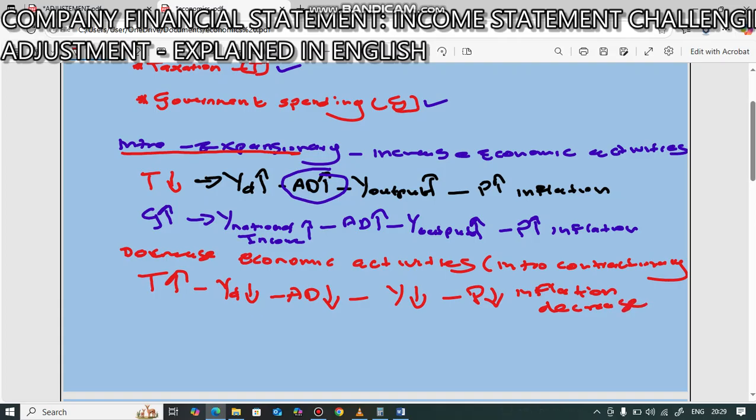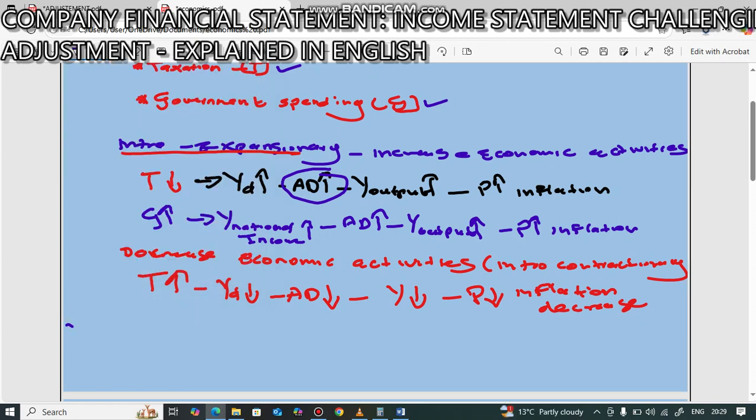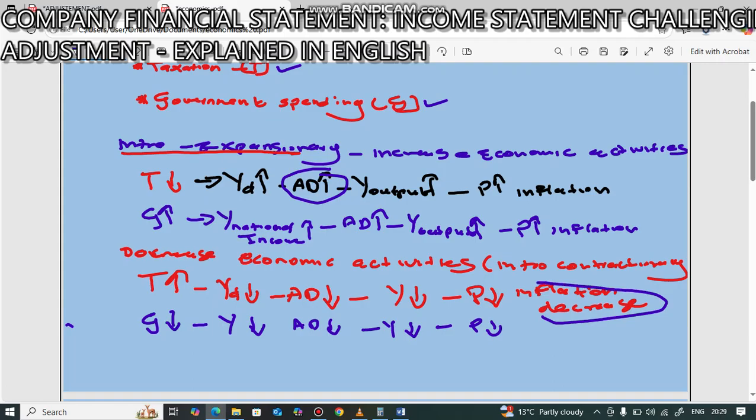Now let's look at government spending. When government wants to decrease economic activities or introduce the contractionary phase, government can decrease government spending, whereby the national income will go down, and then the aggregate demand will go down, the output will go down, and the price level will go down in the long run, meaning it will lead to a decrease in inflation.